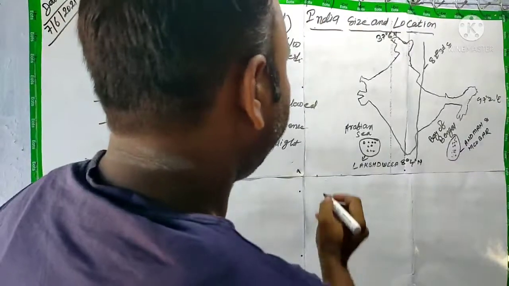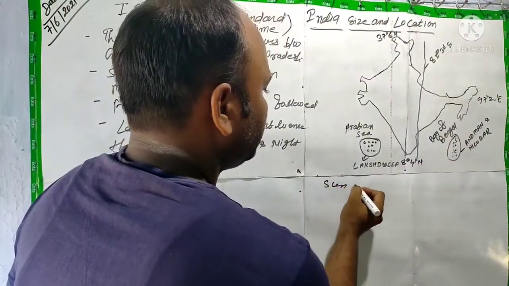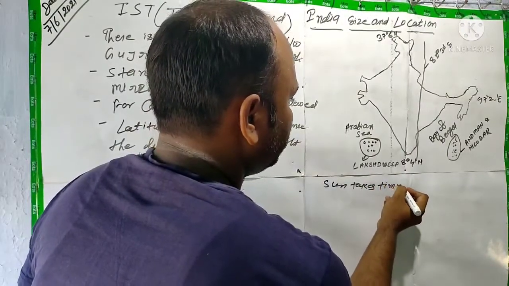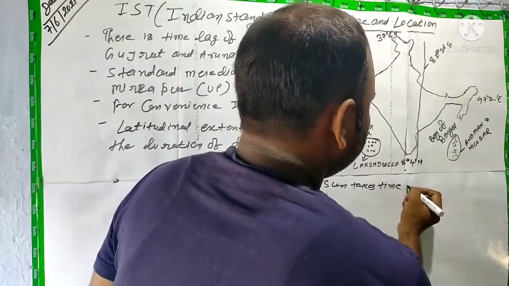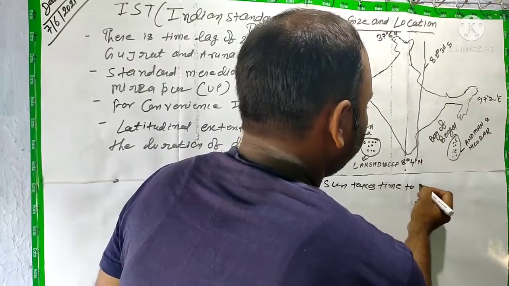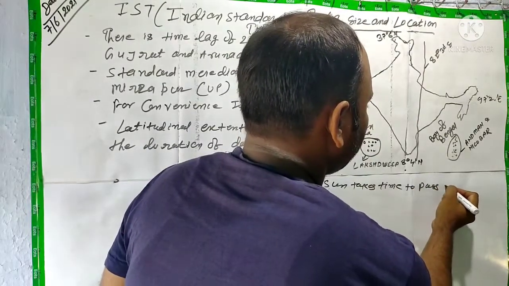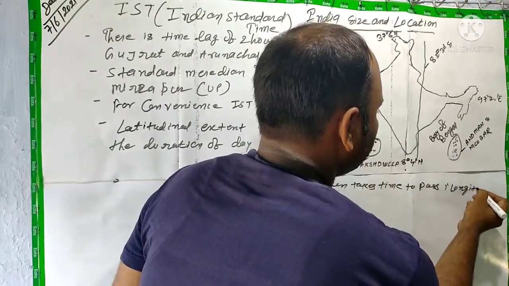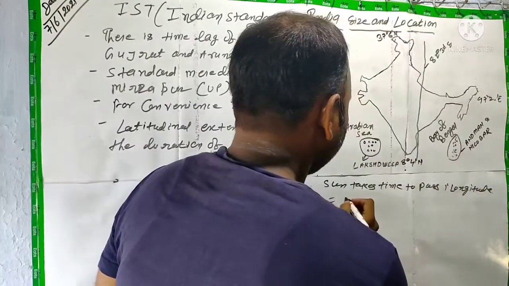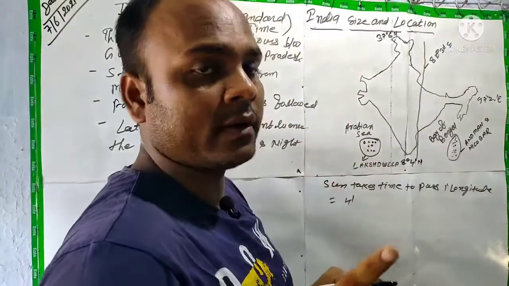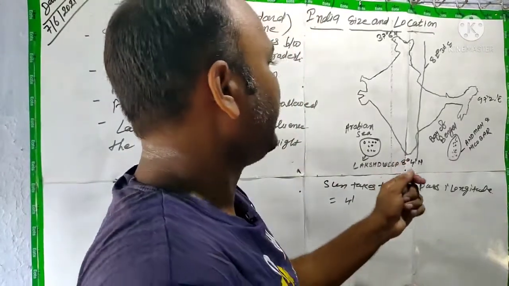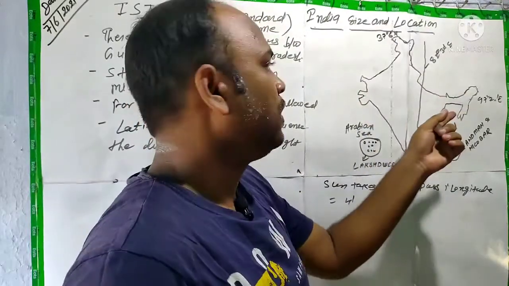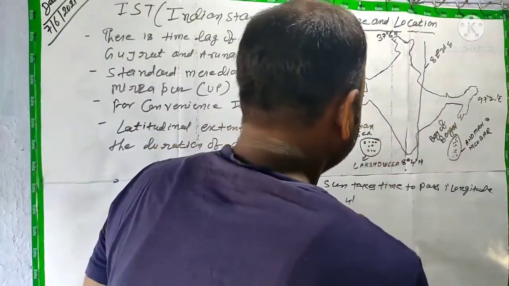You must know that the sun takes time to pass one longitude equal to 4 minutes, and I have told that the total longitudinal extension of India is 30 degree.